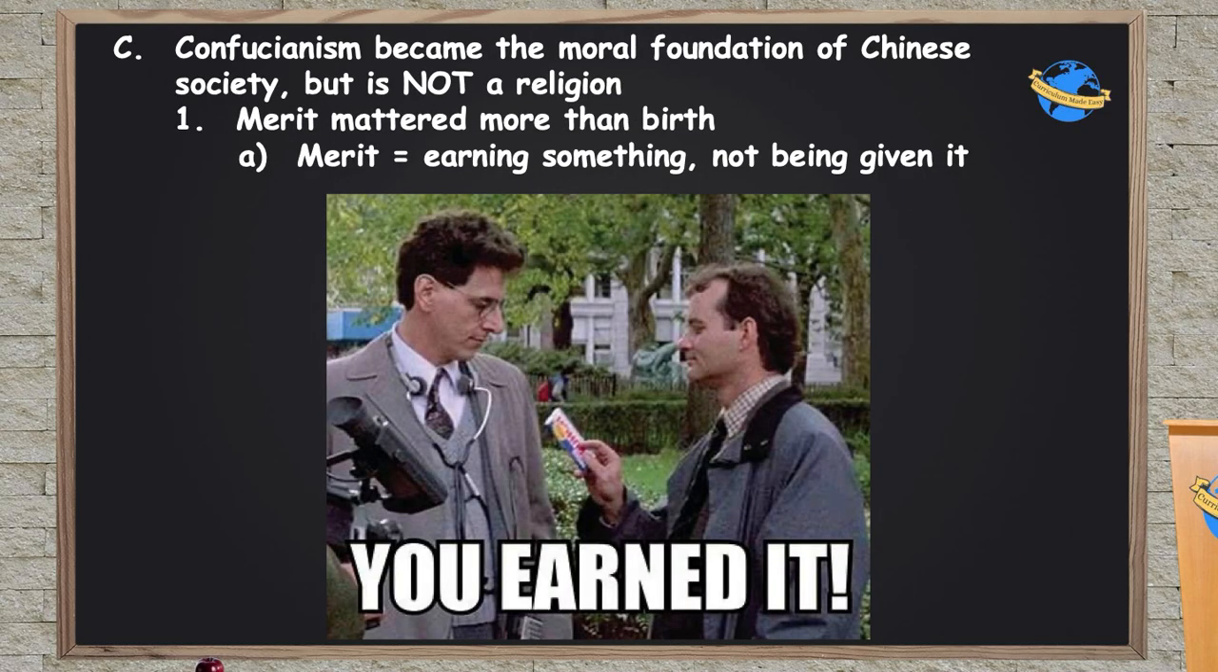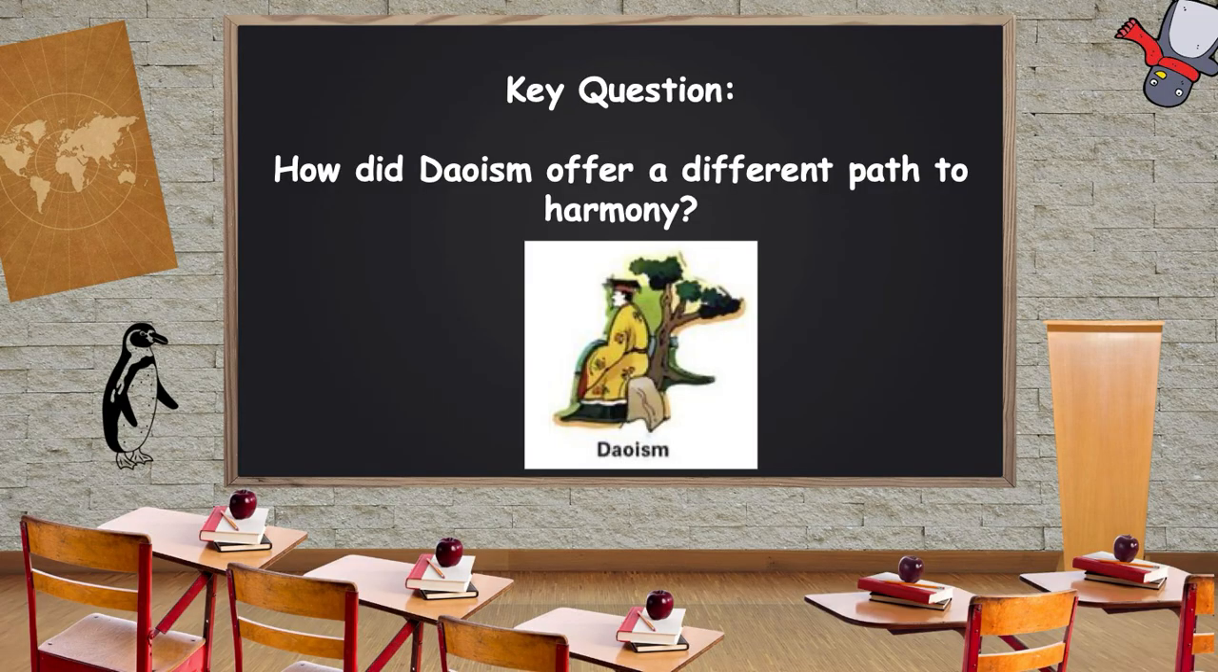In short, Confucianism became the moral foundation of Chinese society, but it's important to understand Confucianism is not a religion, it's a way of life, a philosophy. A big part of this was that merit mattered more than birth, that is, earning something, not just being given it. A second philosophy that developed around this time that also played a big role in shaping Chinese society and really our world today is Taoism, which offered a different path to harmony.